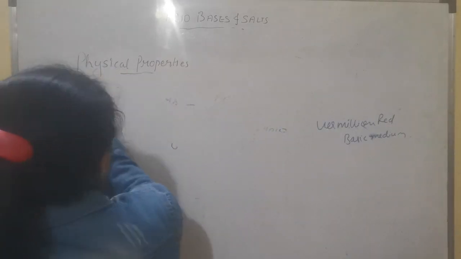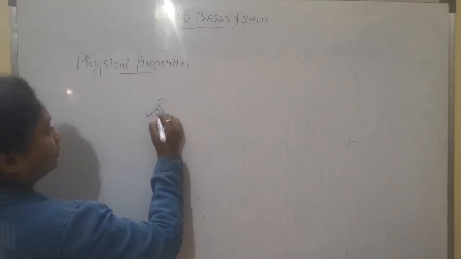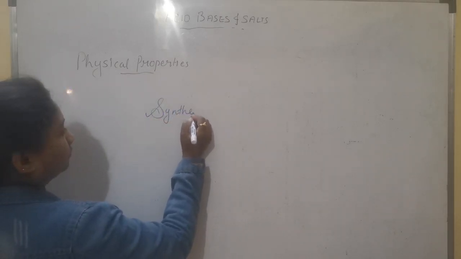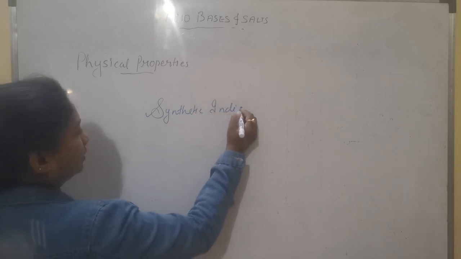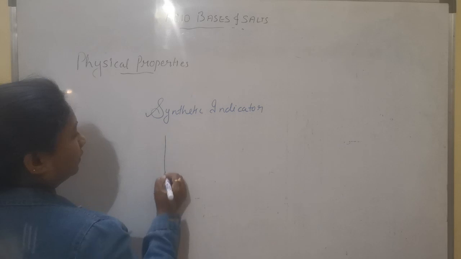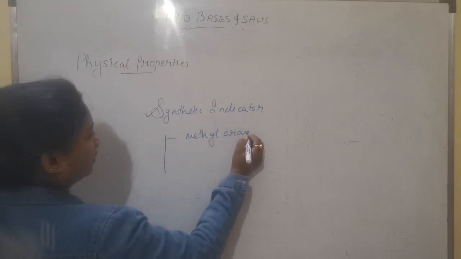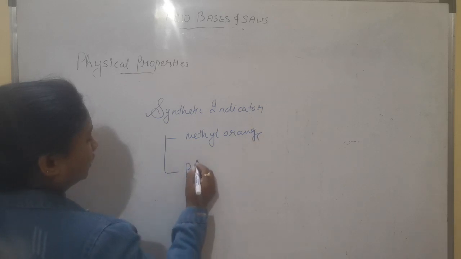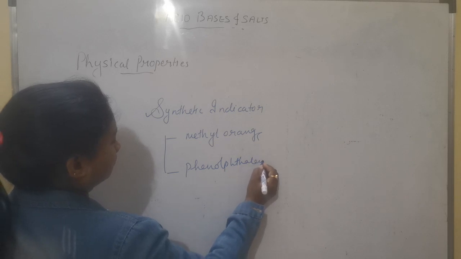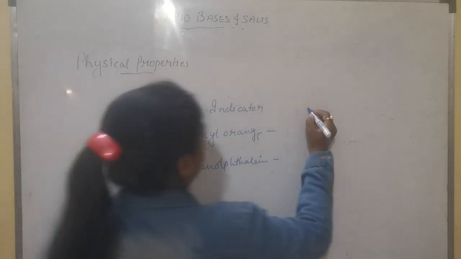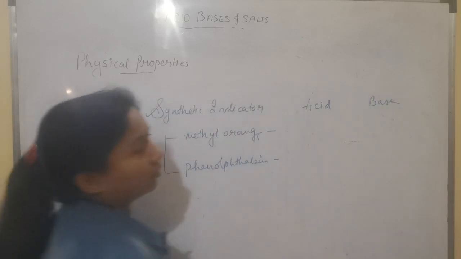Now we have to see synthetic indicators. Synthetic indicators, one is methyl orange, another one is phenolphthalein. And now we have to see the effect of these two in acid and base.